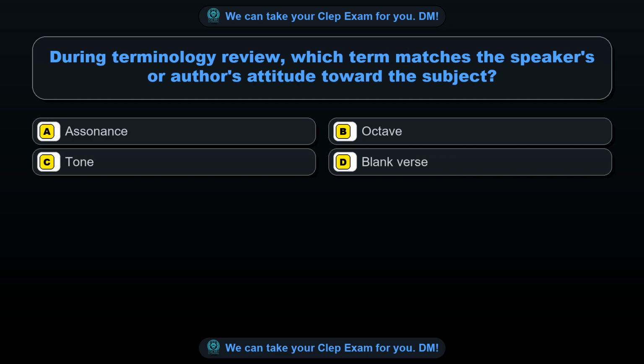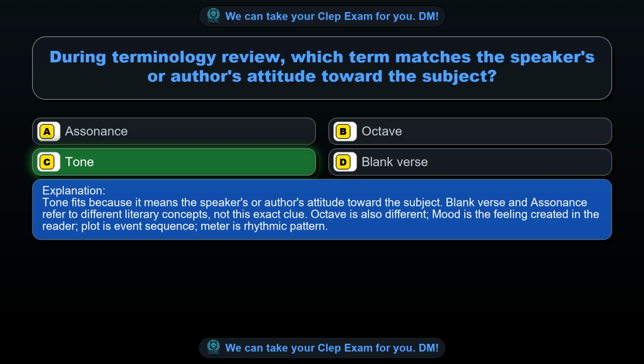Question 8. During terminology review, which term matches the speaker's or author's attitude toward the subject? Option A, assonance. Option B, octave. Option C, tone. Option D, blank verse. The correct answer is option C, tone. Tone fits because it means the speaker's or author's attitude toward the subject.